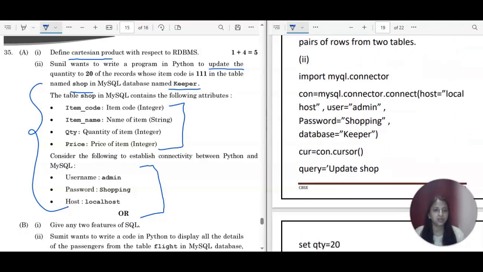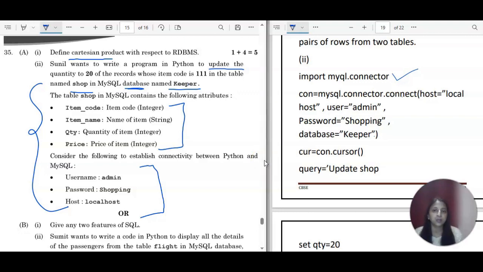The first line is very common: import mysql.connector. Then you will generate the connection object, so con is equal to mysql.connector.connect, and the 4 details actually: host is equal to "localhost", which you will write in double quotes, then user is equal to "admin", password is equal to "shopping", and the name of the database is keeper, so database is equal to "keeper". Then you will create the cursor object, so cur is equal to con, the connection object, dot cursor.